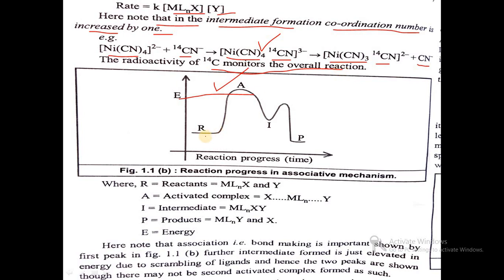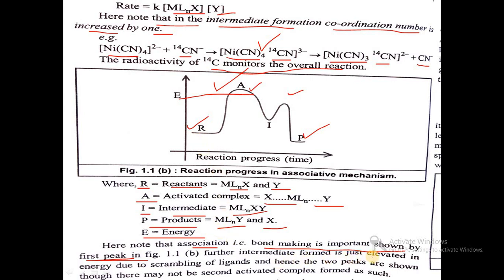So during this reaction, these are the starting reactants, and lastly we get the product. So here R means the reactants MLnX and Y. A is the activated complex, that is X-MLn-Y. I is the intermediate MLnXY. P is the product MLnY and X, and E is the energy. Here note that association, that is bond making, is important, shown by the first peak. So bond making is important in this case.